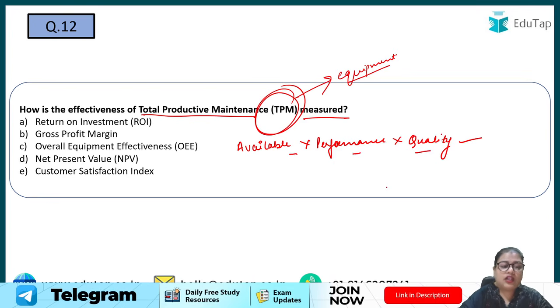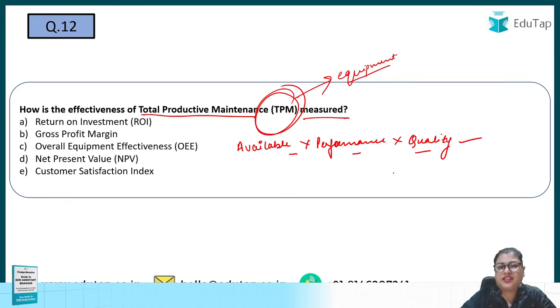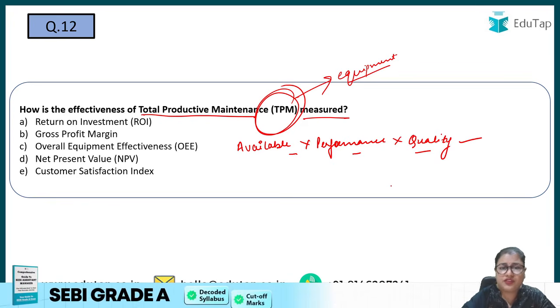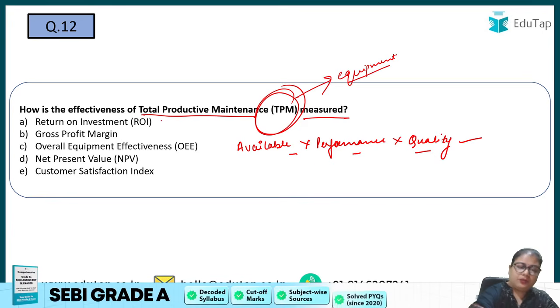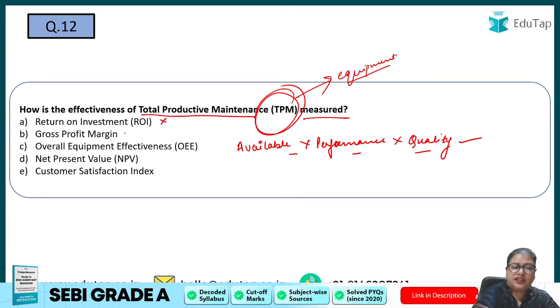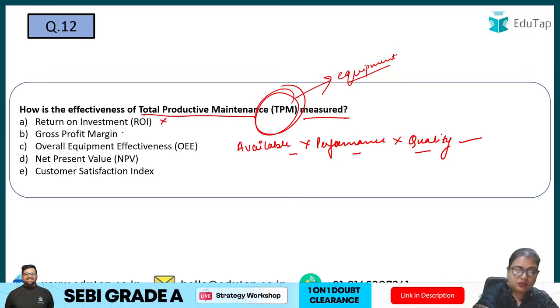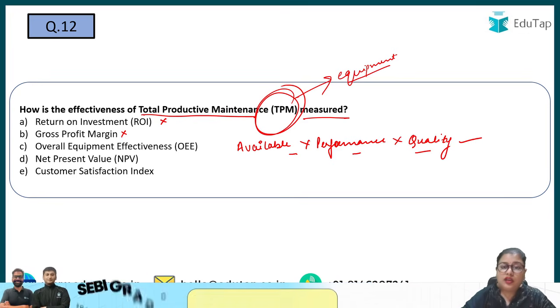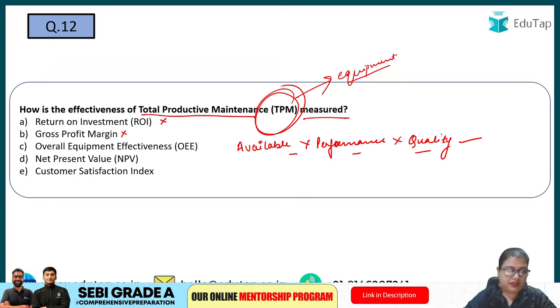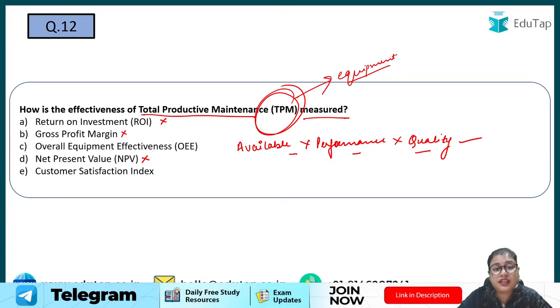Okay, so ROI is for investments, right, for long term investments or financial gains. So it will not be the correct answer. Gross profit margin is again for the profits of the overall firm. So this is also not the correct answer. Net present value is also for investments, the present value of the investments. So this is also not correct. Then customer satisfaction is for customer experiences and customer perception. So this is also incorrect.